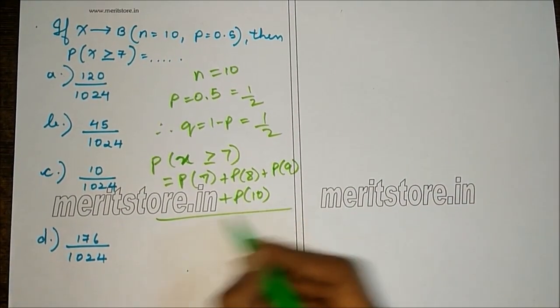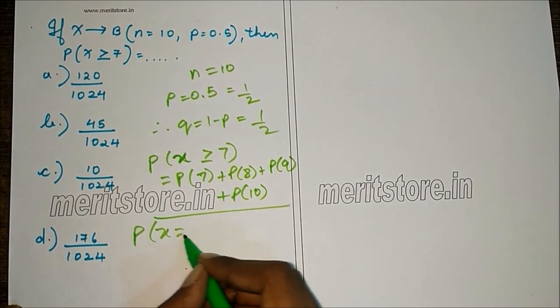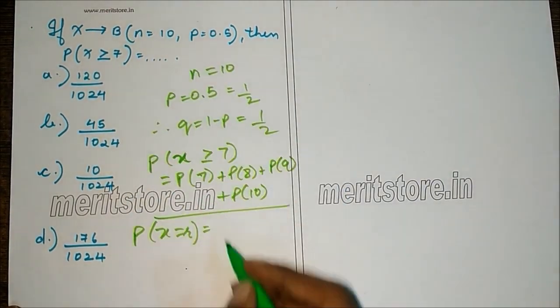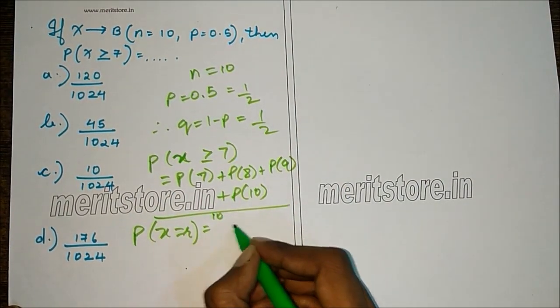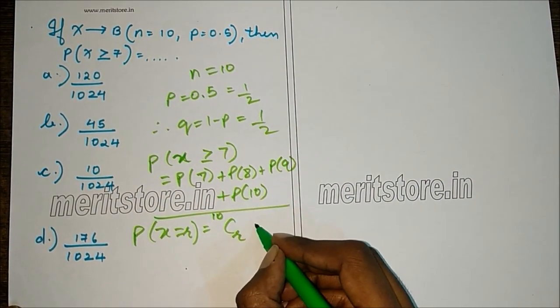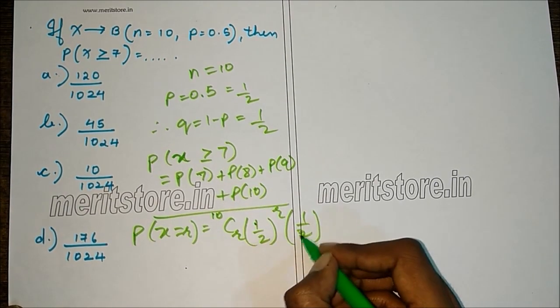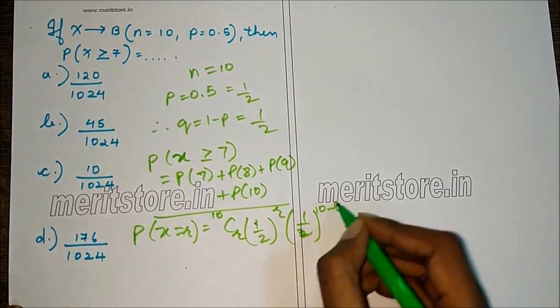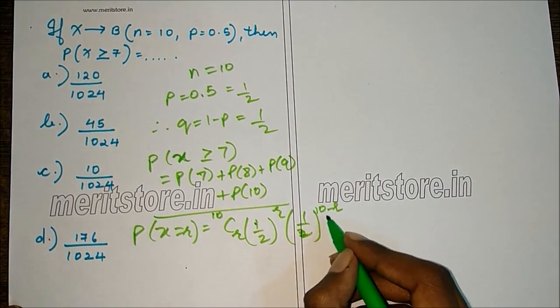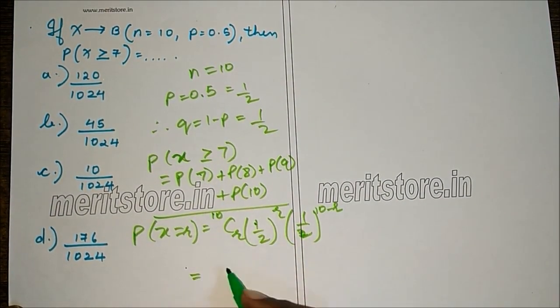So first we'll find the general probability, that is P of X equals R. So this is NCR, where N is 10. So 10CR, P raised to R, P is half, into Q, which is also half, raised to N minus R, that is 10 minus R. So half raised to R into half raised to 10 minus R is half raised to 10. So this will be 10CR, half raised to 10.